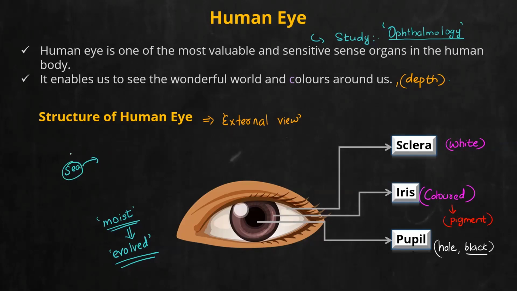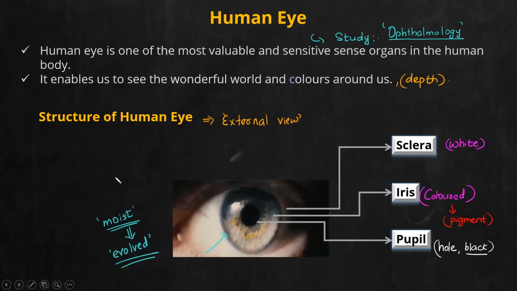Imagine one of your ancestors which were looking similar to present human beings. They had eyes evolved in water. So we are an after product of life evolved in water. That is why still in 21st century, we have what? A reminiscence of characteristic that our evolution has come from sea or water. That is what the moist nature of eye shows. Just keep that thing in mind, because evolution you will again study in detail in later chapters. Okay.